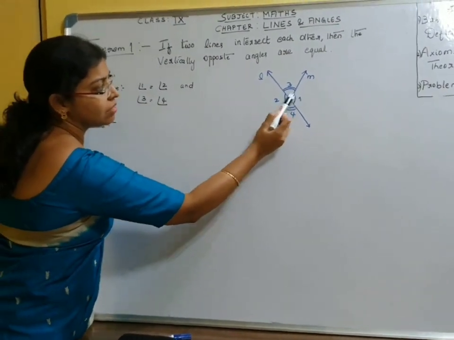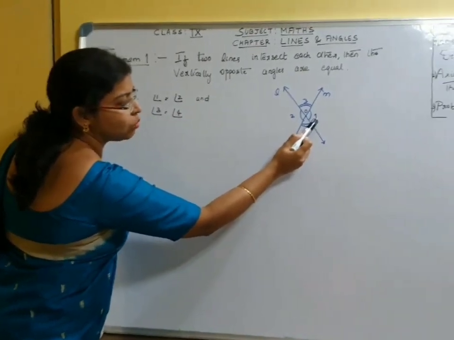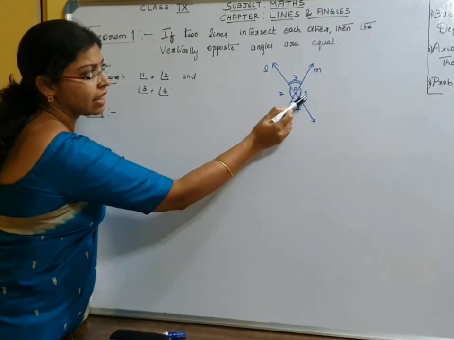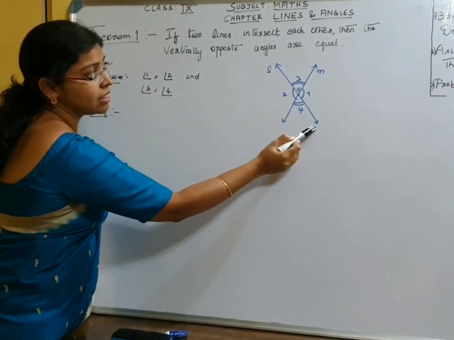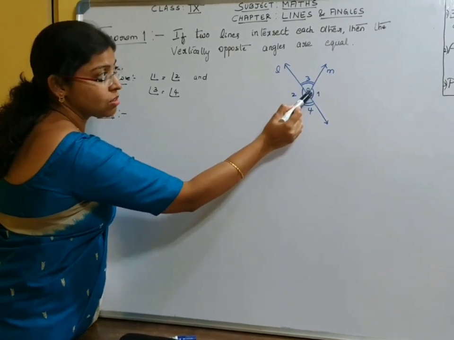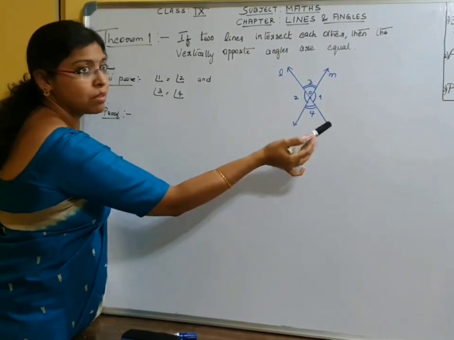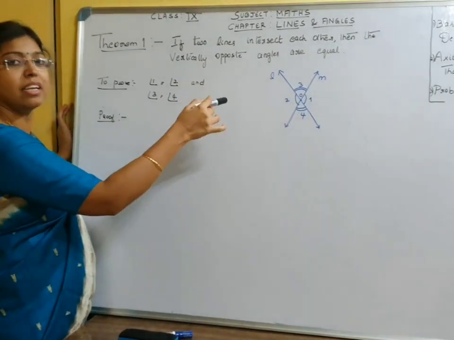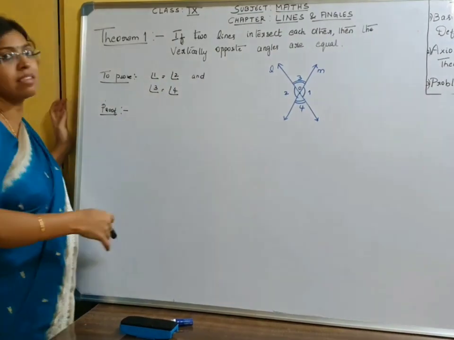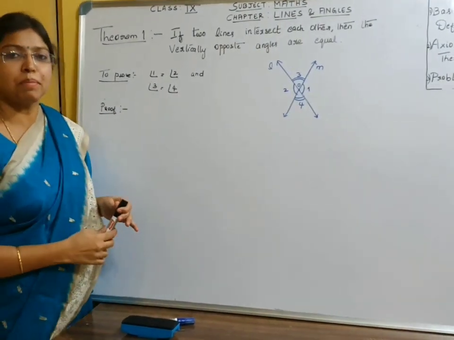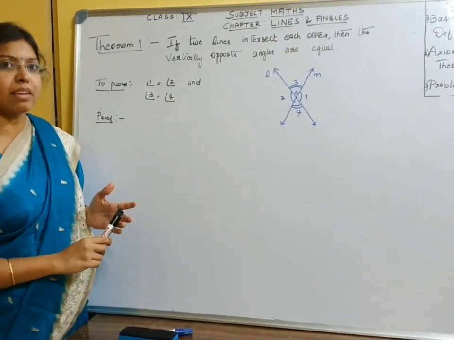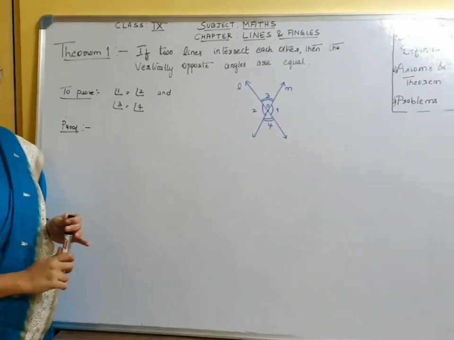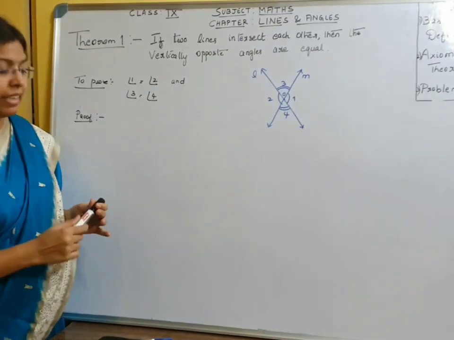Angle 1, we will consider the line L. Angle 1 and angle 3, what type of angles are those? 1 and 3 are adjacent angles because L is a line and a ray stands on L. They are adjacent, as well as the sum of the adjacent angles is equal to 180 degrees by the linear pair axiom. Our previous concepts were the linear pair axiom and the converse of the linear pair axiom, which say that the sum of the adjacent angles formed on a line is 180 degrees.